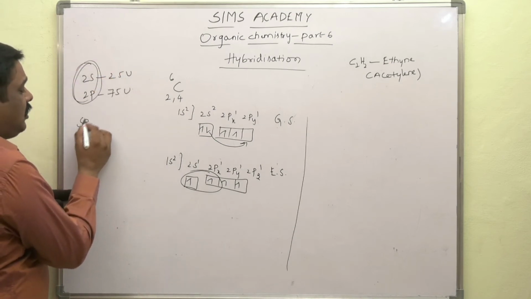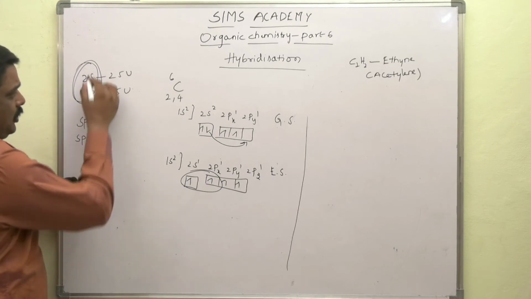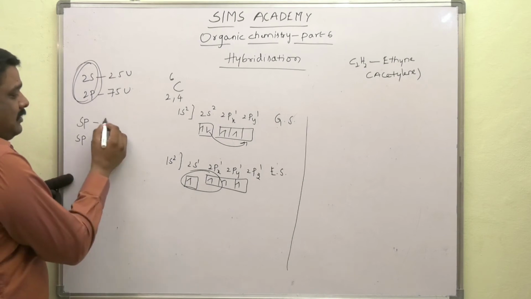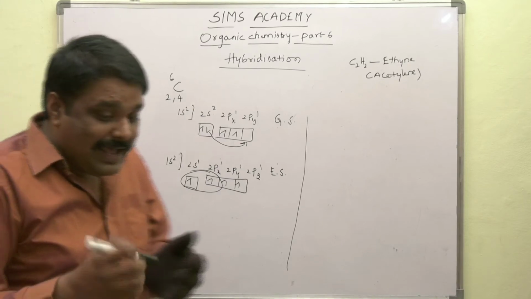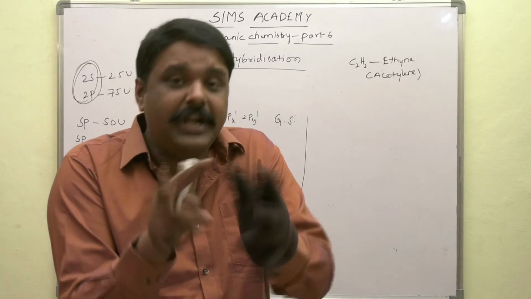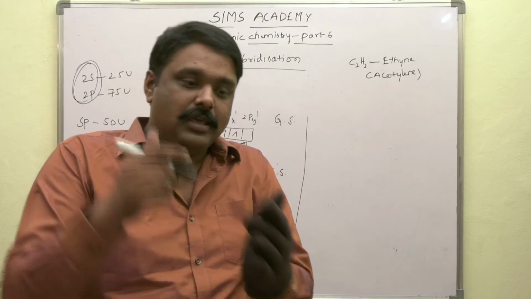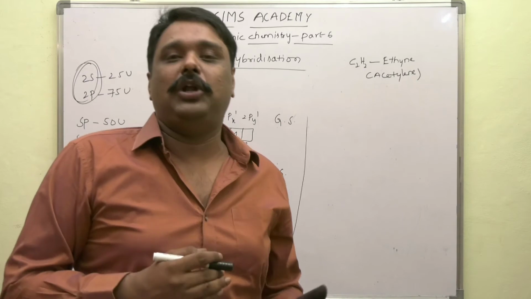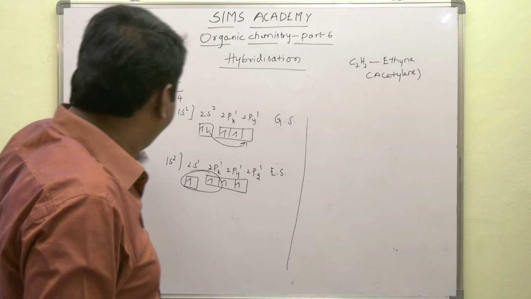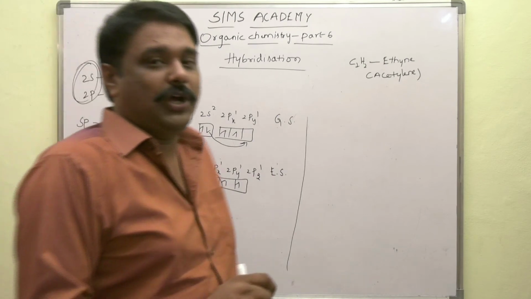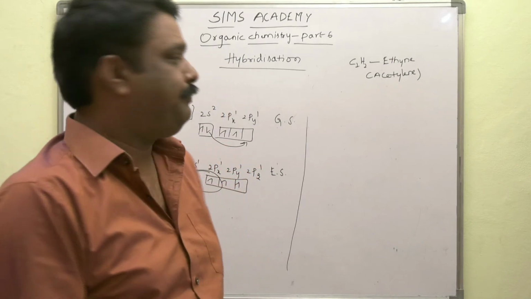Remix. Then after hybridization, sp2 hybrid orbitals are formed, one s and one p. Then both get 50-50 units of energy. That means while intermixing, the redistribution of energy takes place. That means the intermixing of orbitals takes place, giving rise to an equal number of new orbitals called hybrid orbitals, and those hybrid orbitals have the same energy.